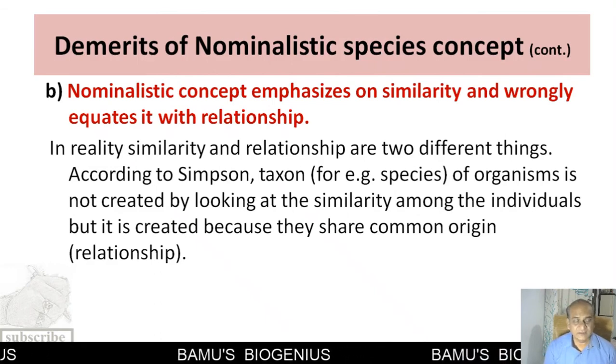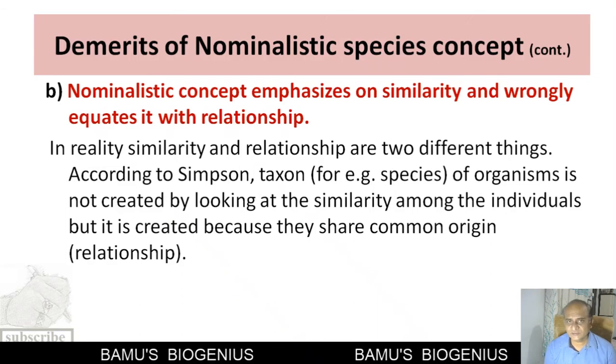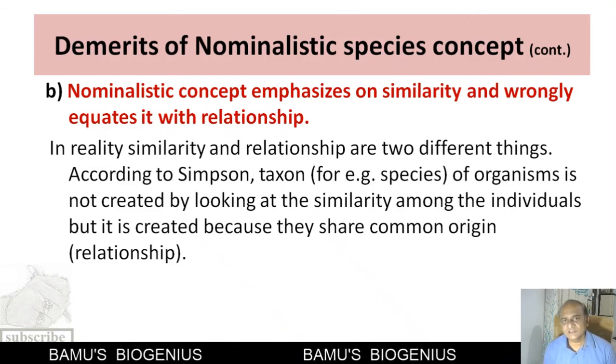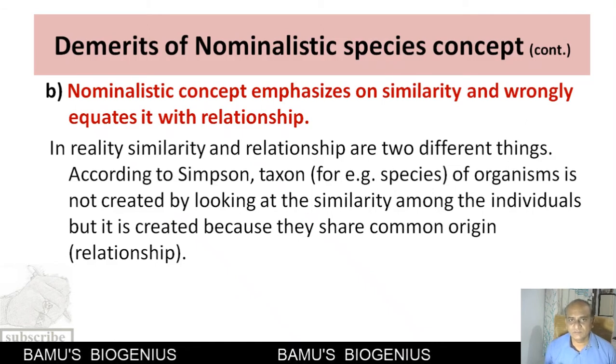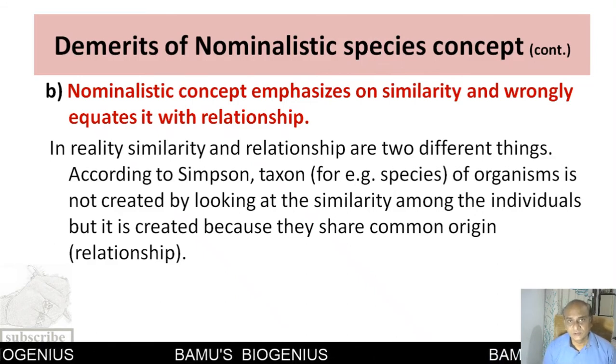According to Simpson, when we create a species, that species is nothing but a taxon. So when we create a species, we look at the origin of the individuals which are grouped together to form a species.